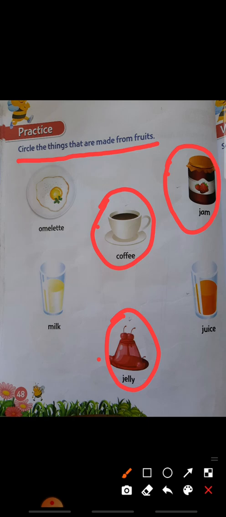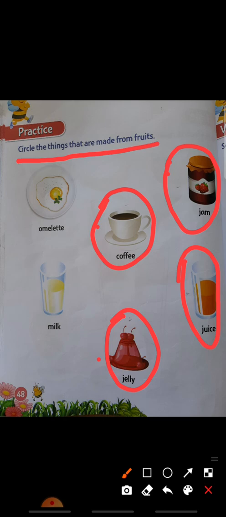Next picture is juice. Juice we also make from fruits. So these four pictures are made from fruits. Like this you have to circle it in your textbook. Okay, revision. This will come in your exam.